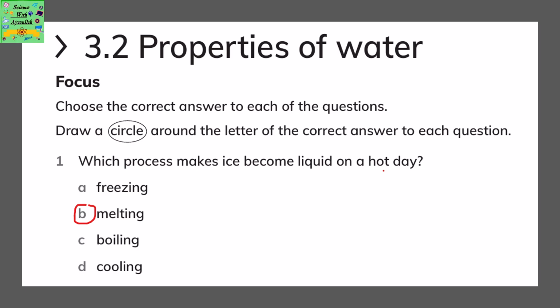Properties of water. Choose the correct answer to each of the following questions. Draw a circle around the letter of the correct answer to each question. Which process makes ice become liquid on a hot day? It's melting. When you keep ice outside during summer, it turns into liquid.